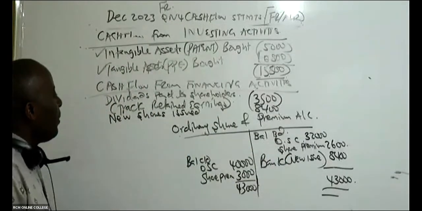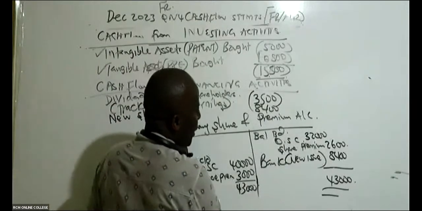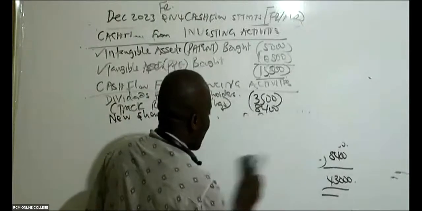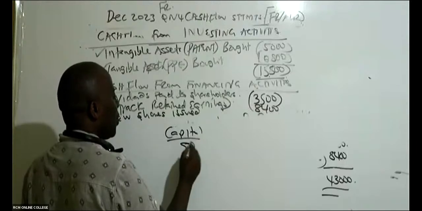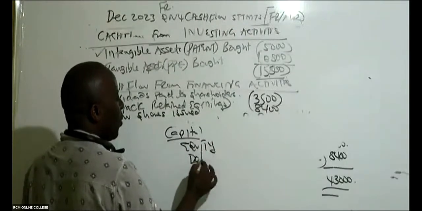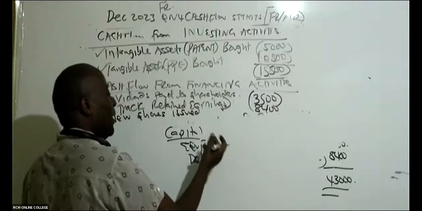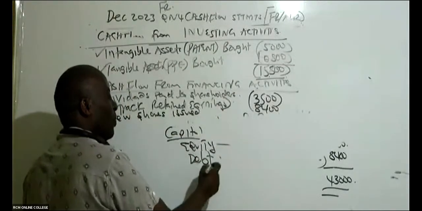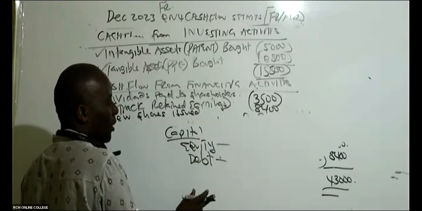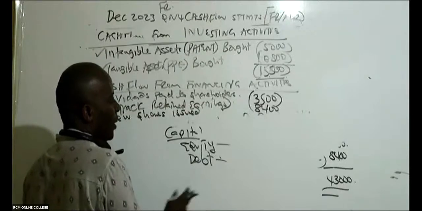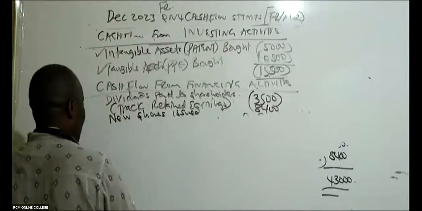Now from there, ladies and gentlemen, track your debt. I would want to see the debt instruments, because if you look at our capital structure, we have equity and we have debt. For equity, we must look for new shares either given out or redeemed. We must get the debt instrument. We must know whether we issued new loan notes. So debt, it's quite a simple thing.